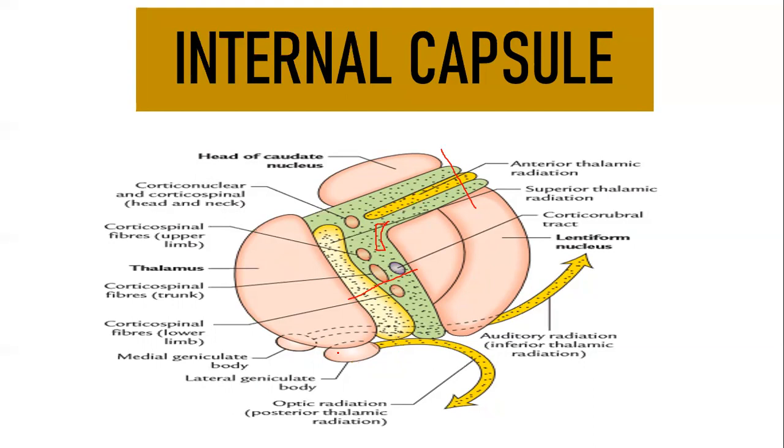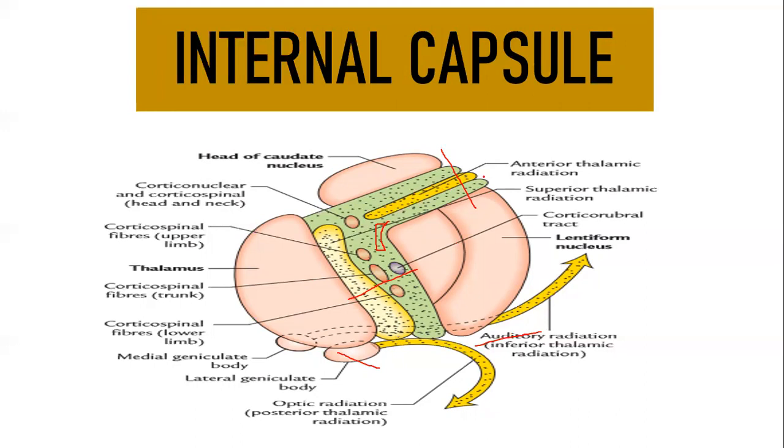This is your retrolentiform part and this is your sublentiform part. So internal capsule has 5 parts in total: an anterior limb, a genu, a posterior limb, retrolentiform and sublentiform. This marking has to be a little bit behind, so you don't mind it, but just understand these 3. Anyways, you will just go for the theoretical part.